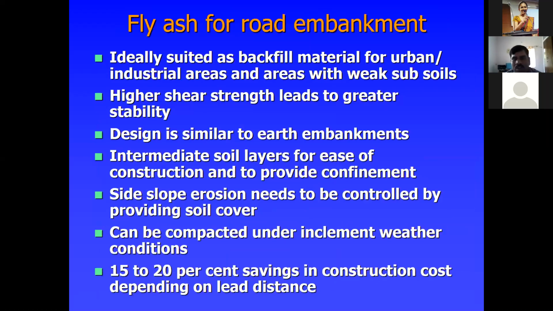Side slope erosion needs to be controlled by providing a soil cover, and it can also be compacted under inclement weather conditions. Even 15 to 20% saving in construction cost depending on lead distance. It's very important: if the lead and lift distance is very small, you can say there is a total of 15 to 20% saving in construction cost.